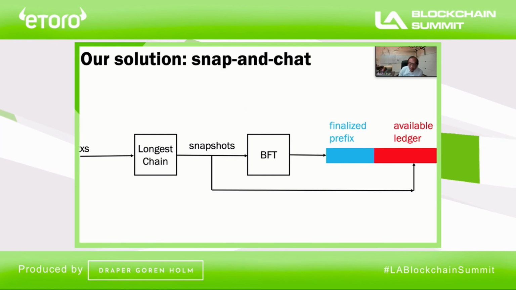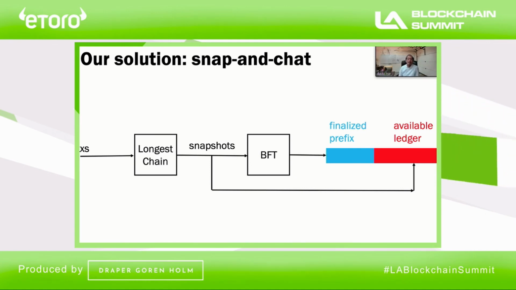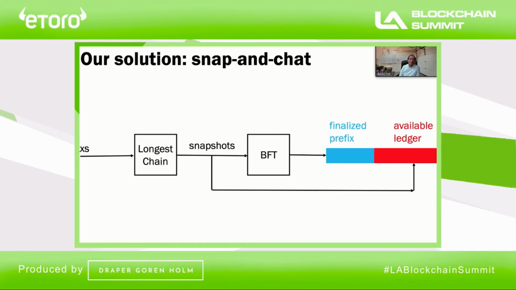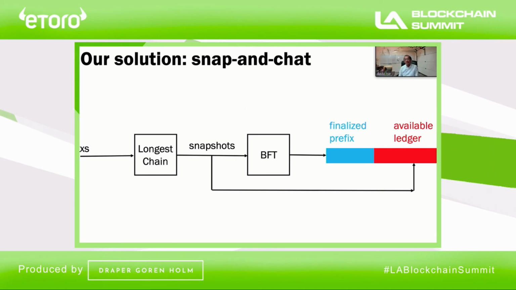Now, this concatenation process has to be done carefully, because there may already be transactions in the finalized prefix that appear again in the available ledger. So we have to go through a sanitization process. But the point is that we give priority to the finalized transactions. The transactions from the snapshots of the output of the longest chain have to take second-class citizen status, and then they have to fit in to form the final available ledger.